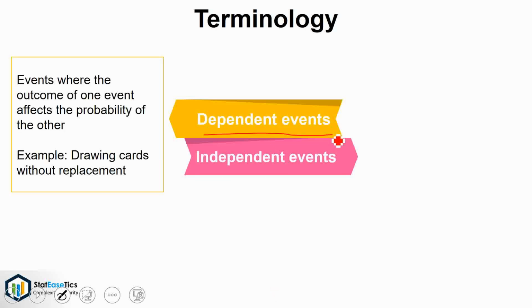Dependent events. Events where the outcome of one event affects the probability of the other. For example, drawing cards without replacement. Here, event of getting a desired card is dependent on the previous pick, that is, probability of picking a desired card changes in every pick. Hence, it is an example of dependent event.